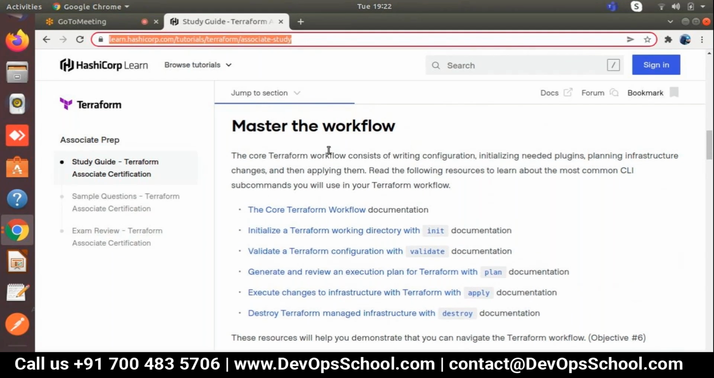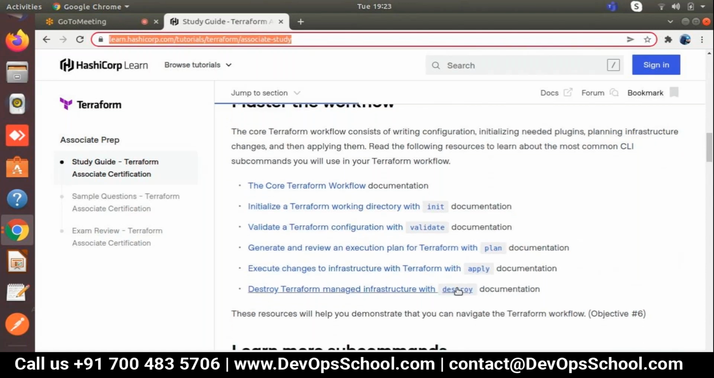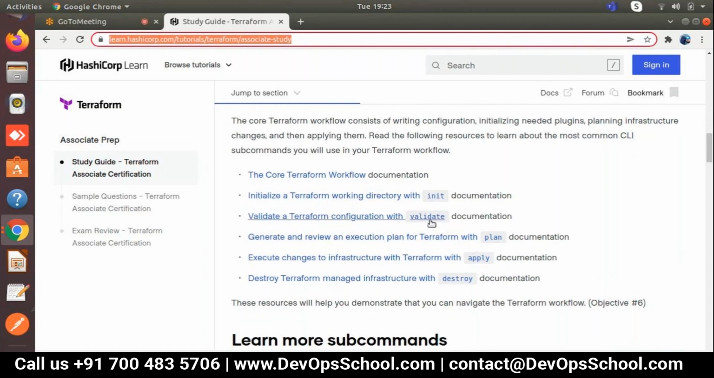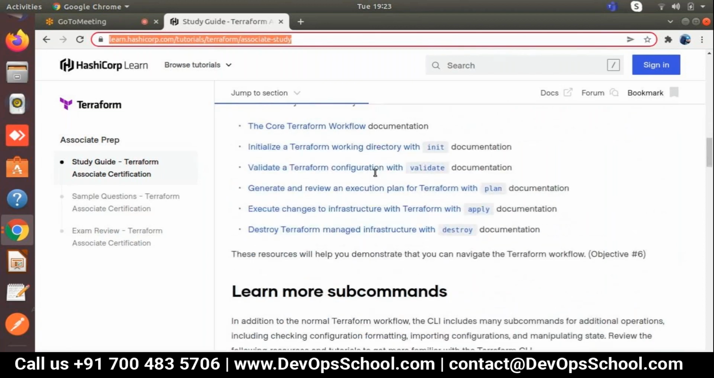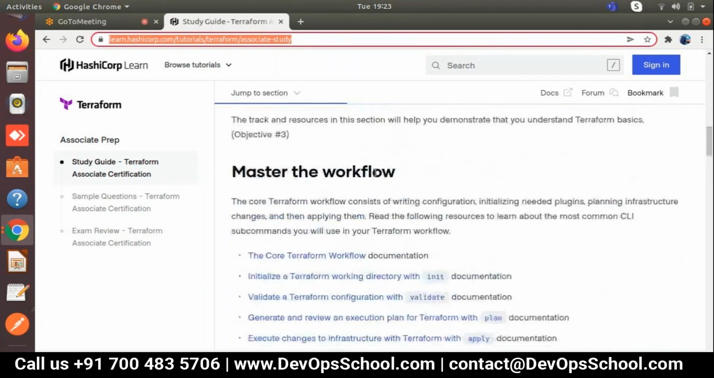The core Terraform workflow consists of writing the configuration, initializing needed plugins, planning infrastructure changes, then applying. So these are the commands: initialization, validation, plan, apply, and destroy. Destroy means deleting the infrastructure which we have deployed, decommissioning it. You can get these details over here. I have already explained why validate, why init, why plan, why apply. Make sense?